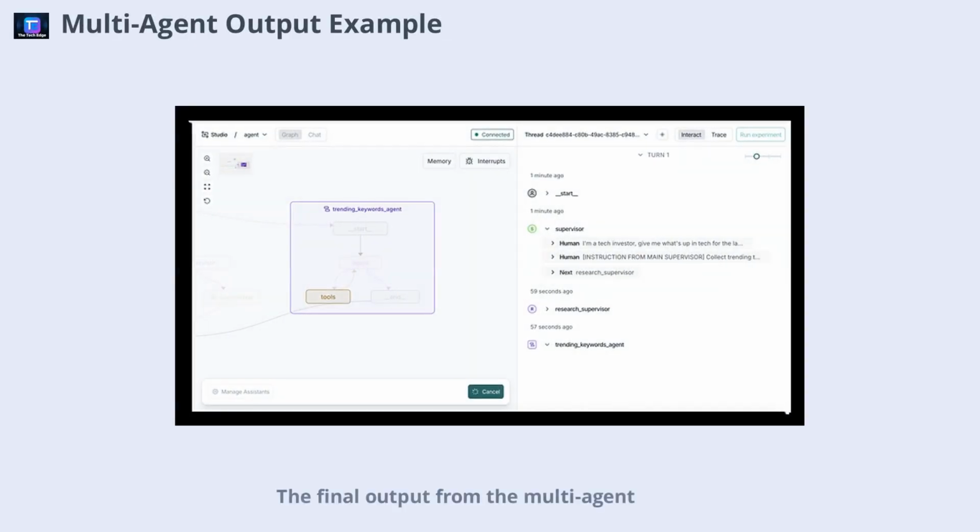The final output from the multi-agent system is a detailed research summary, complete with key happenings, analysis, and context. For instance, it might report on government contracts for AI-powered surveillance, platform competition, and consumer trends shaping product roadmaps. The summary is not only more comprehensive, but also better structured, reflecting the collaborative effort of multiple specialized agents. This richer output demonstrates the value of multi-agent orchestration, especially for complex research and decision-making tasks.